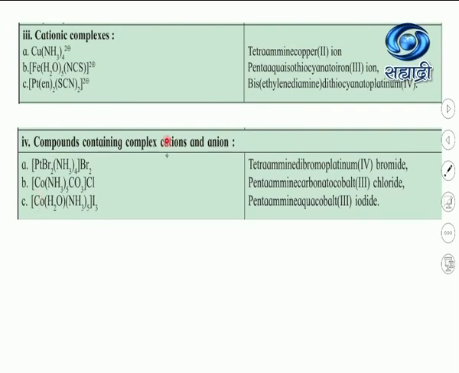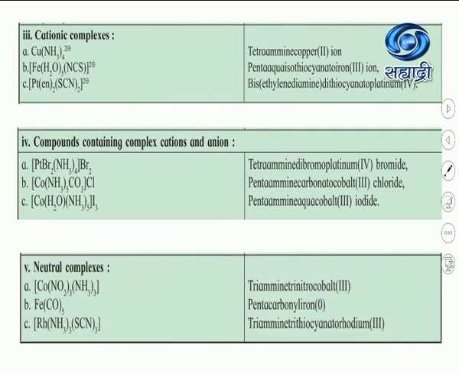Why? Because this is a complex cation. It carries the positive charge. That's why it is necessary to see whether the complex carries a positive charge, a negative charge, or is a neutral molecule. Now see the last type of complexes, the neutral complexes. Neutral complexes means there is no charge on the complex.